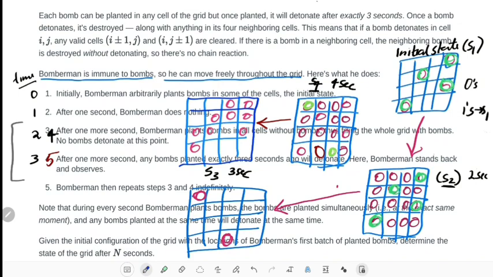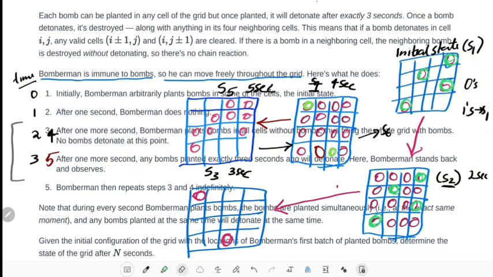Okay, this will be our new state, and this is state 5 at 5 seconds. Okay, and this process will go on repeating. Next it will go to this step, and next some other new state or one of these similar states will appear. So this process will repeat like this.